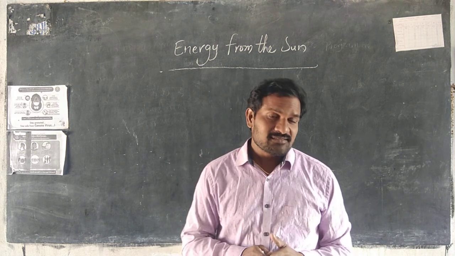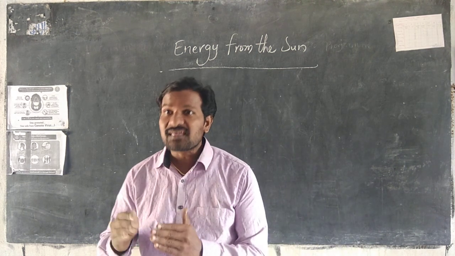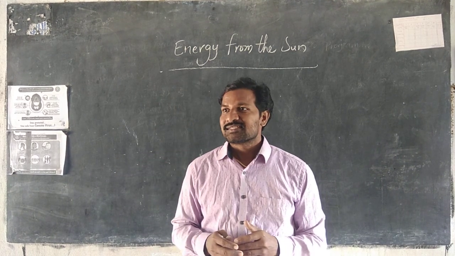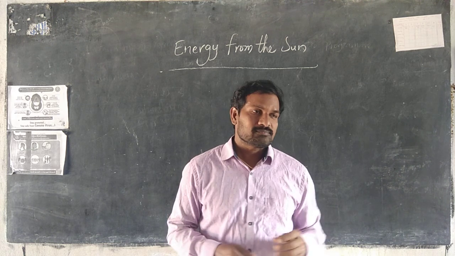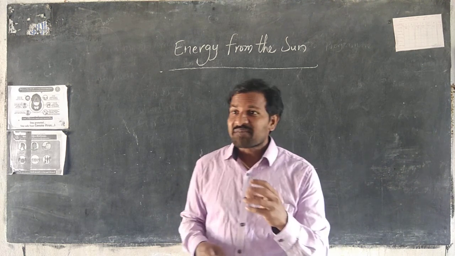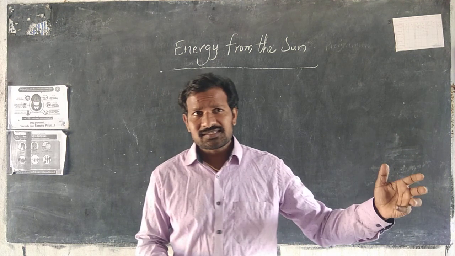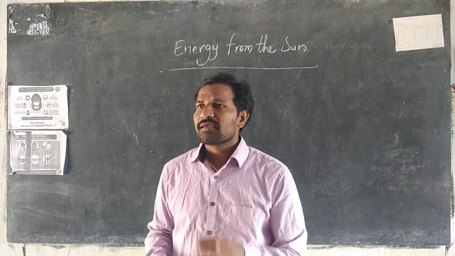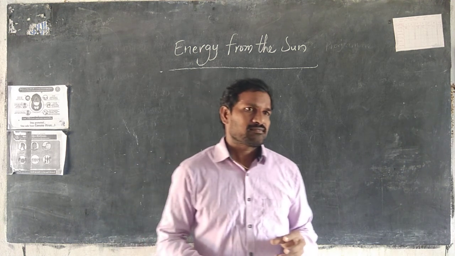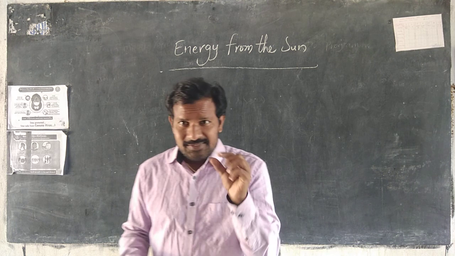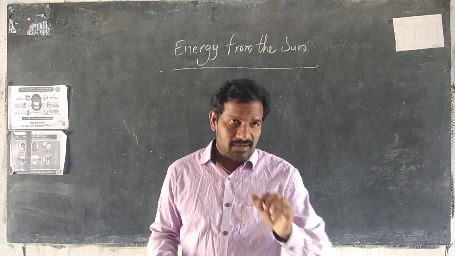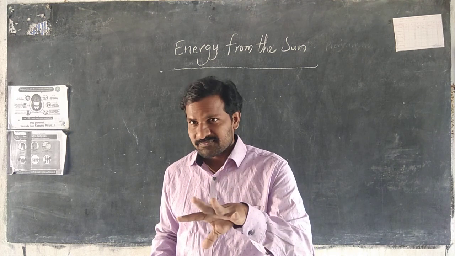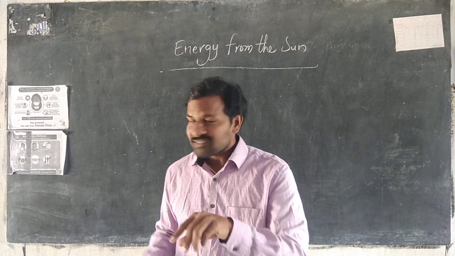In this chapter, in this class, we have to discuss another diversity. That is the temperature. What is that? Temperature. We have discussed some things about temperature in the previous lesson. Particularly, we can know in this lesson what temperature is. This is a diversity of the earth that we can see on the earth.